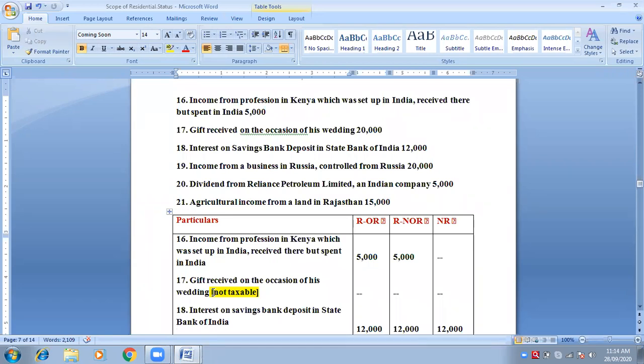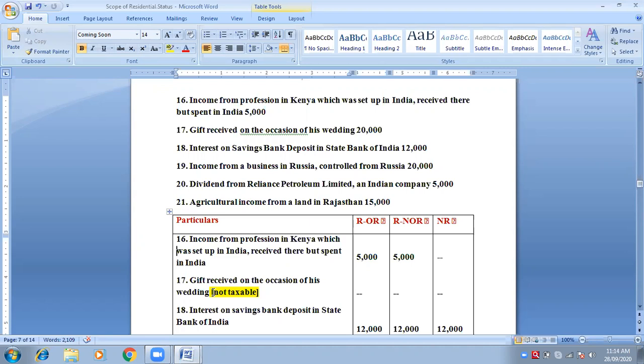Gift received on the occasion of his wedding is exempted. Exempted, exempted. All the categories it will be nil, not taxable at all. Now the next one, interest on saving bank account in SBI.